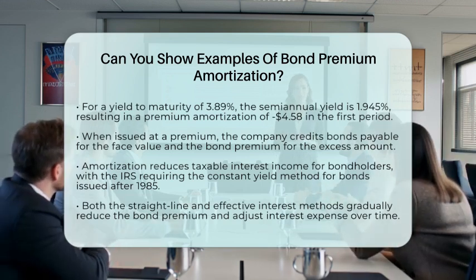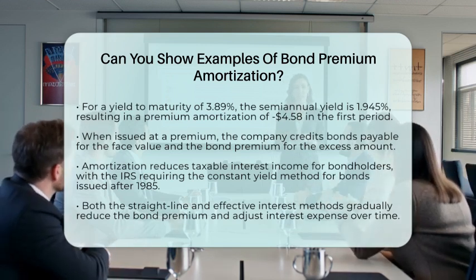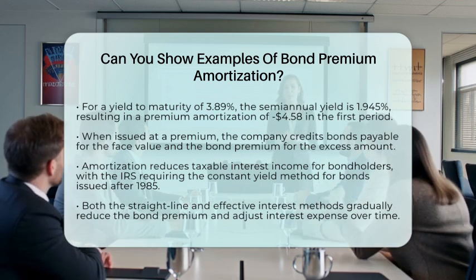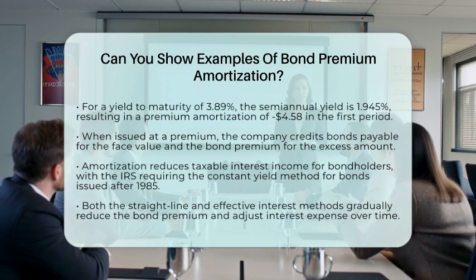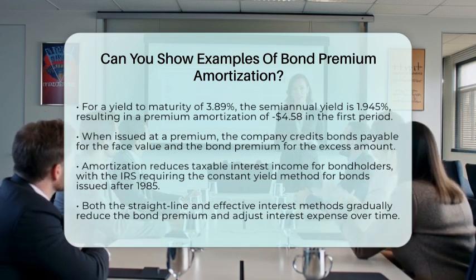From a tax perspective, amortizing the bond premium reduces the taxable interest income reported by the bondholder throughout the bond's life. The Internal Revenue Service requires using the constant yield method for bonds issued after 1985, which aligns with the effective interest method in accounting.